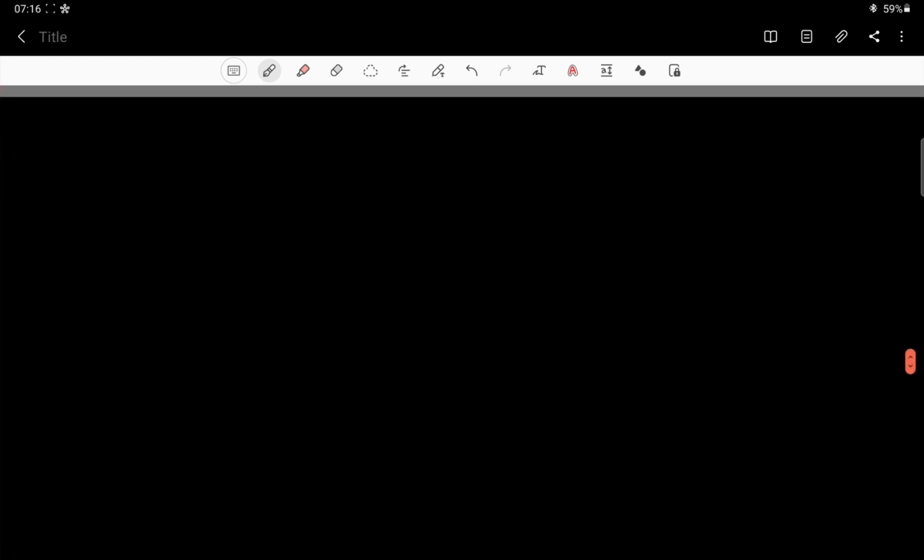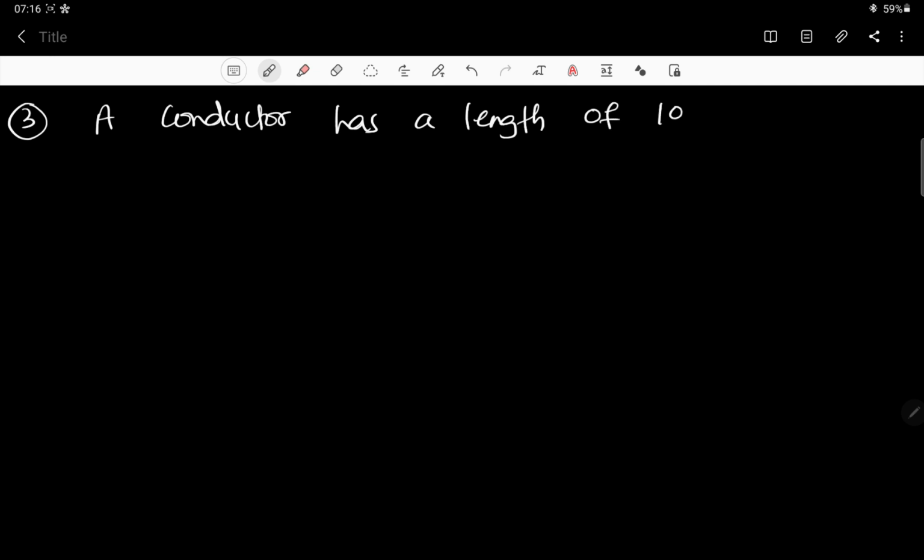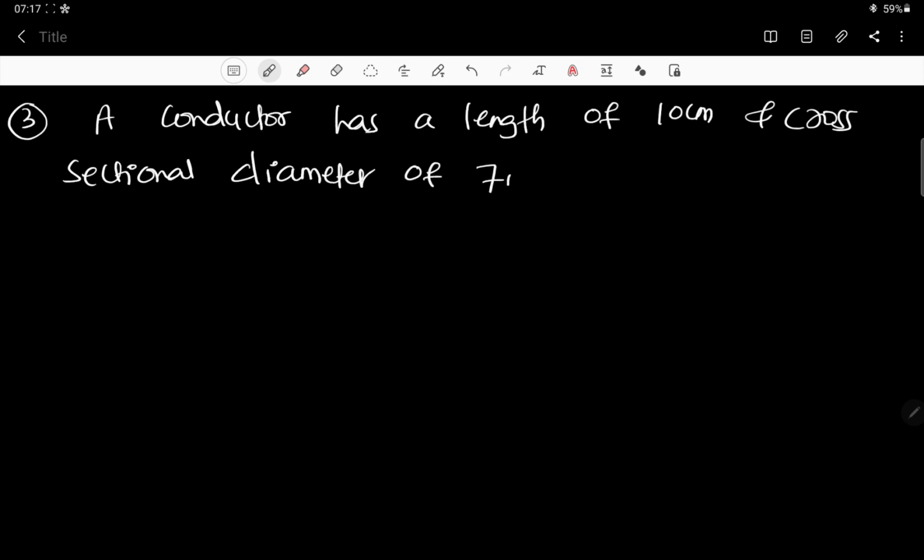Let us move on to the third question. Let us see the third question. A conductor has a length of 10 centimeter and cross sectional diameter of 7 millimeter.